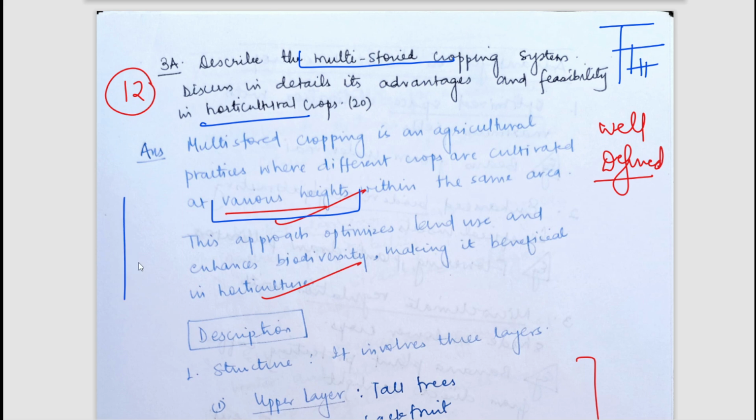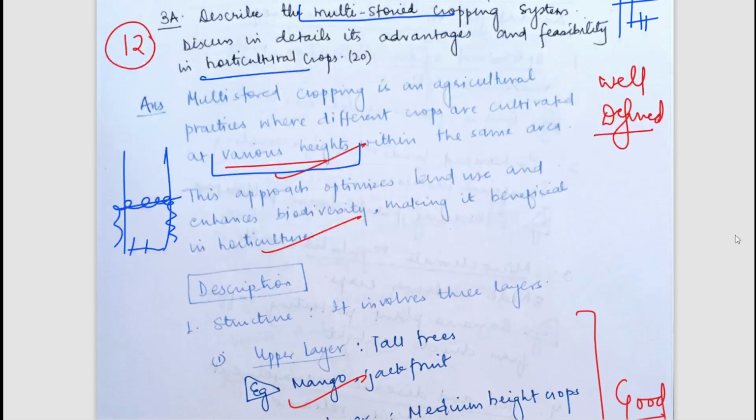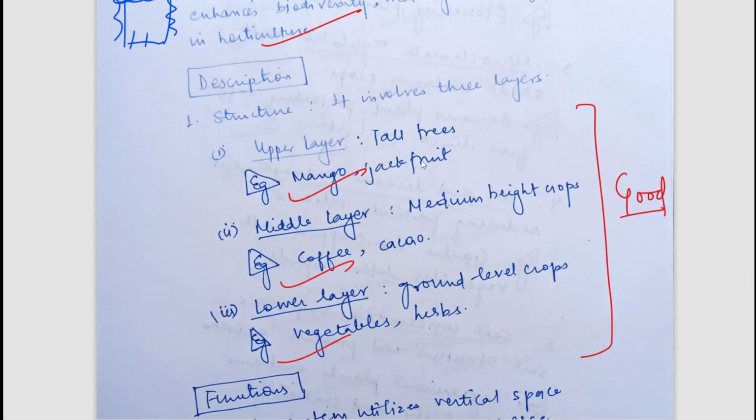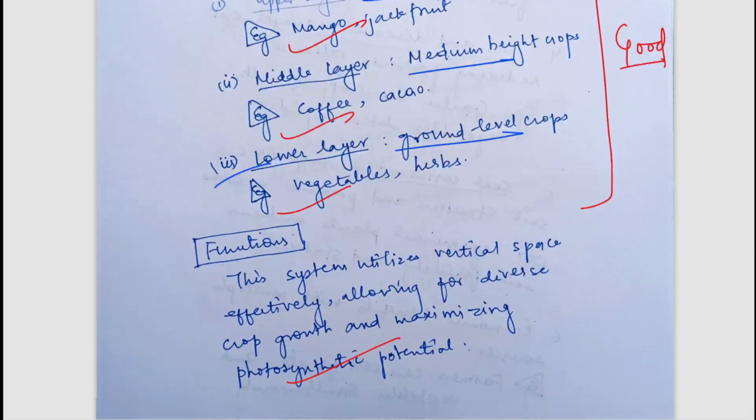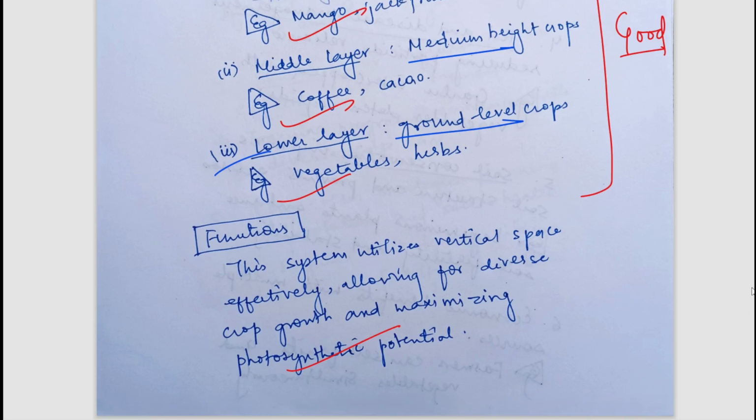Suppose there are two big trees, we can simply put a stick here and grow a climber, and grow a creeper or some small plants on the ground. For example, in the upper layer, tall trees can be used. In the middle layer, medium height crops can be used. In the lower layer, ground level crops, creepers and some climbers can be used. So this is what a multi-storied cropping system is.